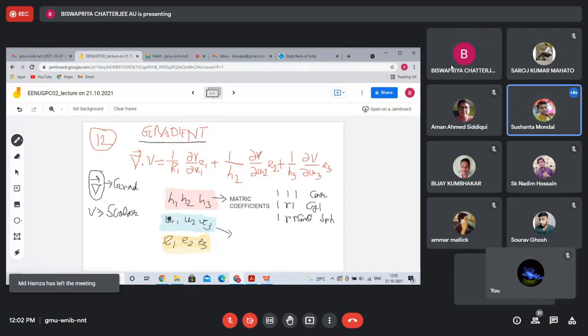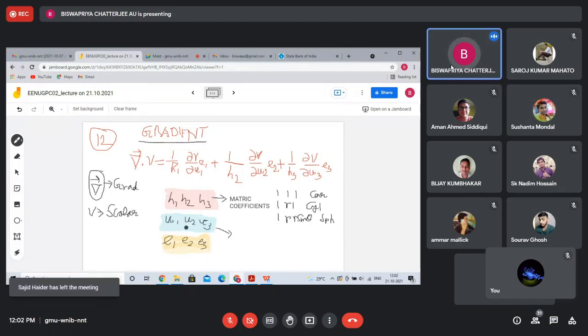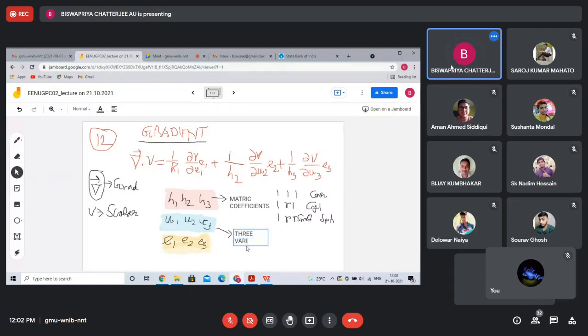U1, U2, U3 are nothing but the different parameters. It's nothing but three variables. For Cartesian, it is x, y, z.